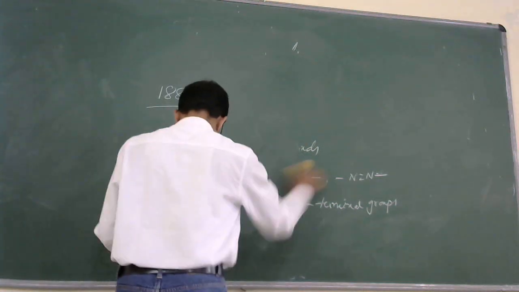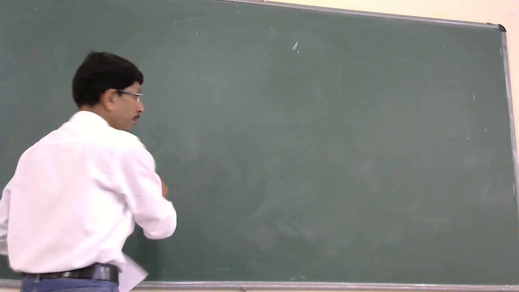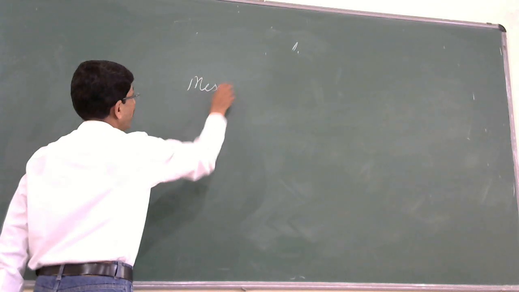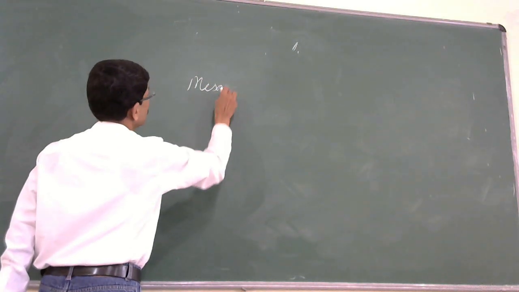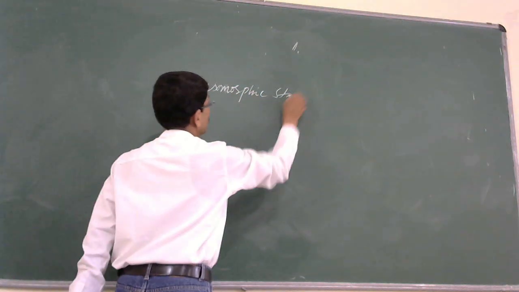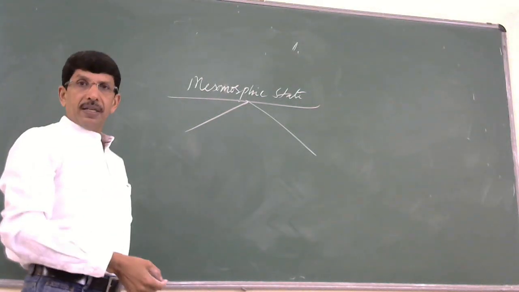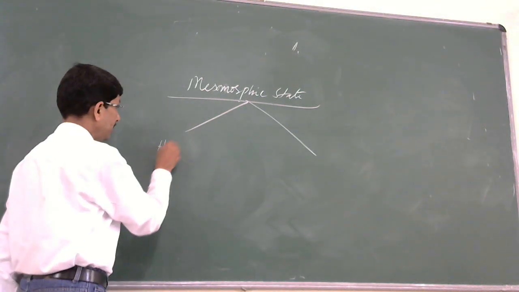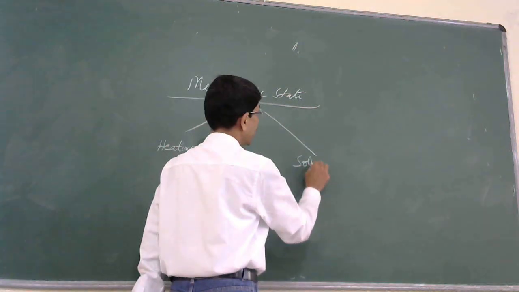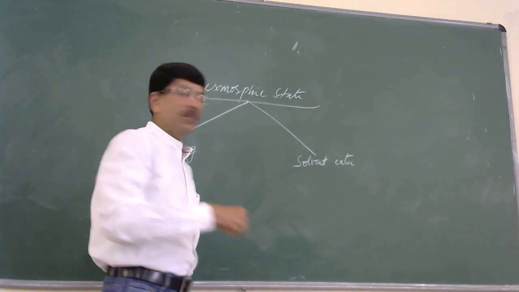mesomorphism. And this mesomorphism can be brought about either by heating. So the mesomorphic state can be obtained in two ways, by heating or by solvent intervention, by dissolving in a suitable solvent.